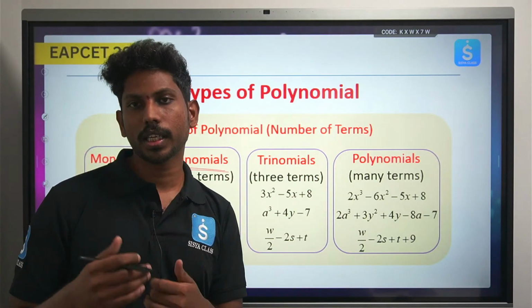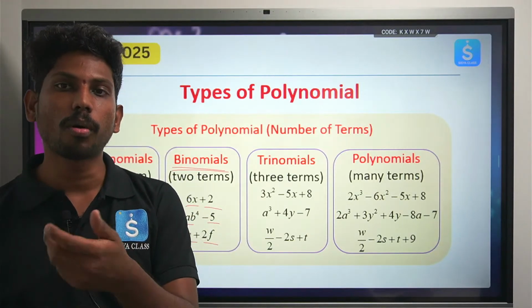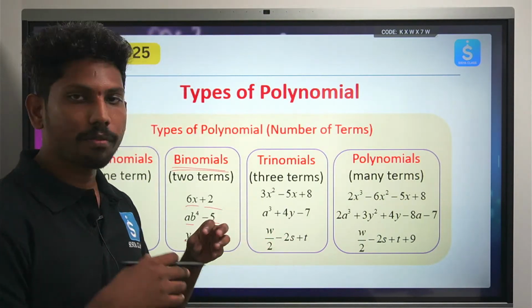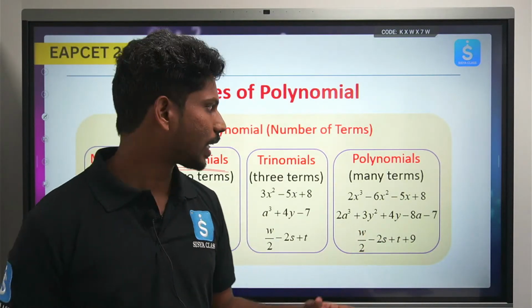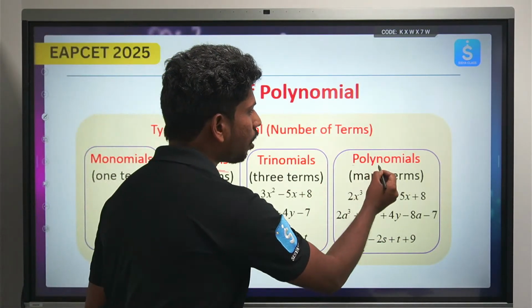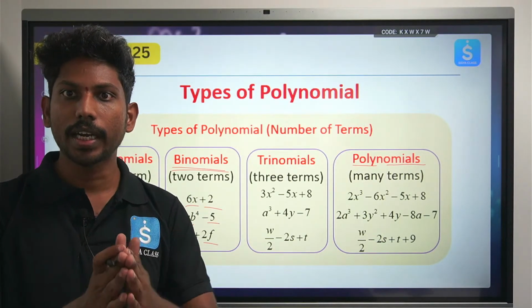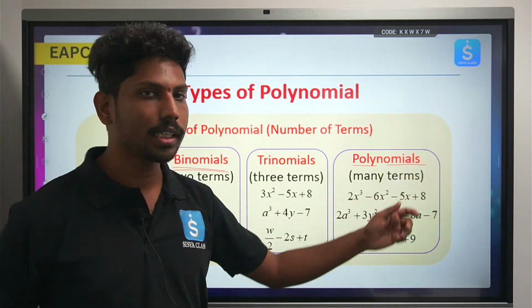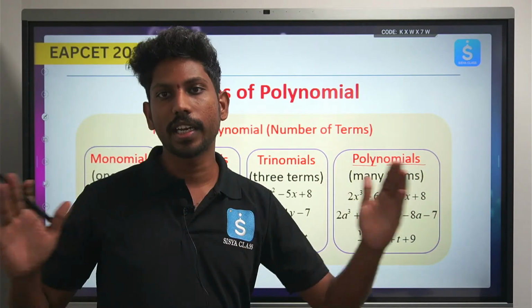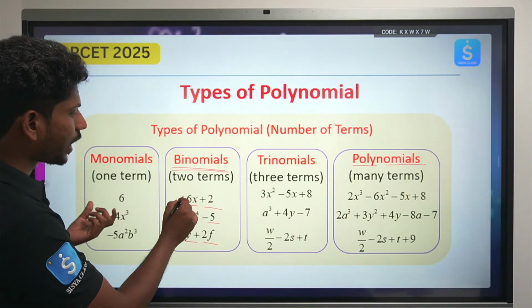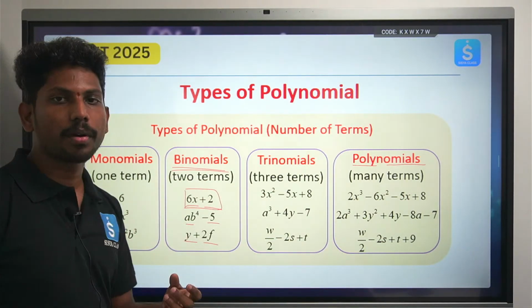Generally in chemistry also we have the word polymers. Poly means many, right? Polynomial means from one monomial you are trying to create many terms. Poly means it is never ending, something which goes on and on. But we can discuss something based on the number of terms.